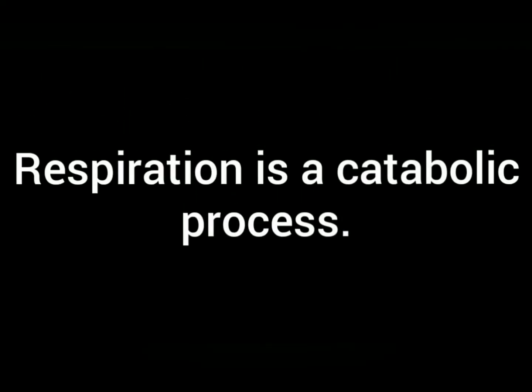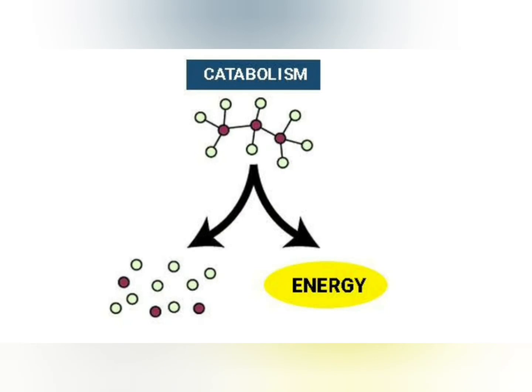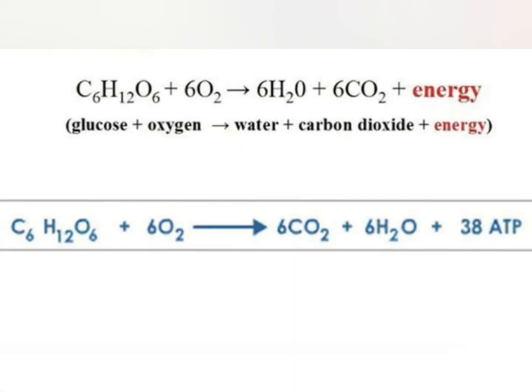Before I talk about types of respiration, I will define respiration first. So, respiration is a catabolic process in which glucose is broken down to release energy to meet the energy requirements of the body cells. And this respiration process is of two types. First is aerobic respiration. In this type of respiration process, oxygen is used for breaking down glucose to produce energy, and this energy is used to form ATP molecules.